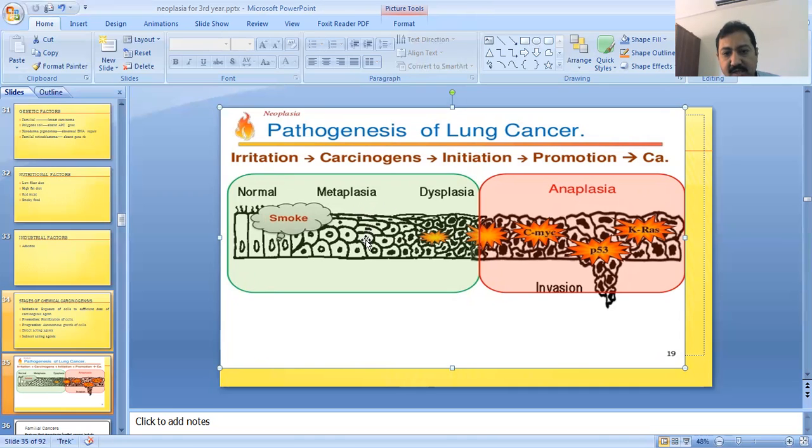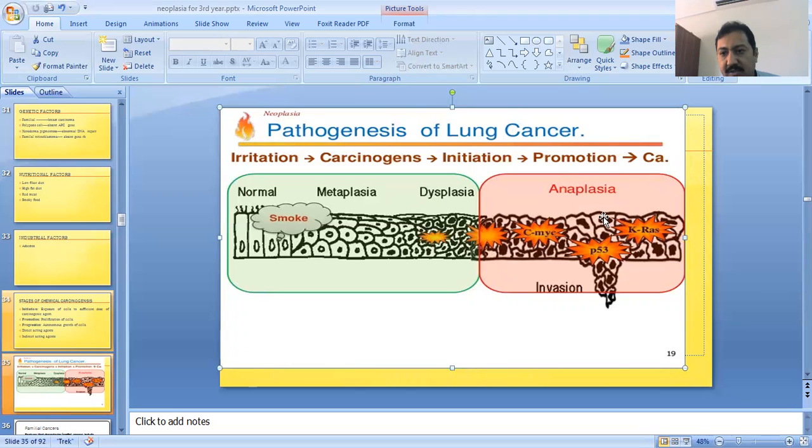And then these metaplastic cells transform into dysplasia, and dysplasia refers to the cell features. The cell lining will change. Their N/C ratio, nuclear to cytoplasm ratio, is increased, and their growth is disordered. So this is called dysplasia. The third process is the dysplastic process in the pathogenesis. And the last process is anaplasia. The dysplastic cells are replaced by anaplastic cells. The cells will be pleomorphic, their N/C ratio will be increased, and their nuclei will be prominent. So these are the anaplastic features.